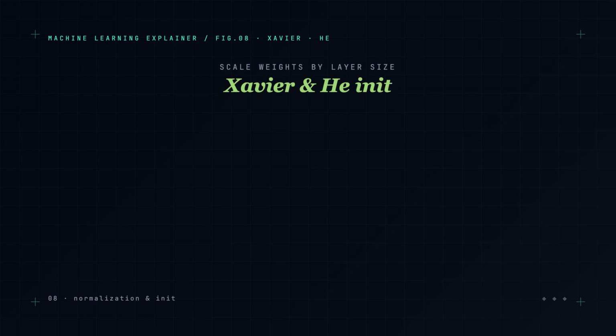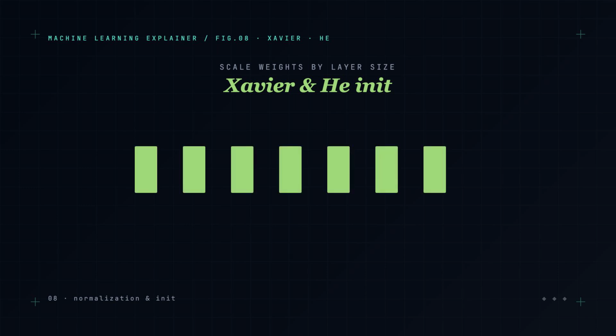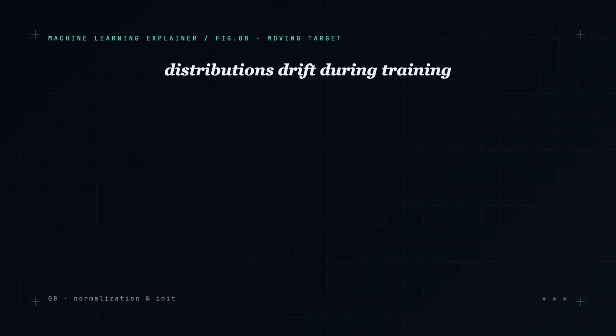The fix is smart initialization. Methods like Xavier and He scale the random weights based on how many inputs each neuron has. The idea is simple: keep the size of the signal roughly constant as it passes through each layer, not growing, not shrinking. He initialization is tuned for ReLU networks specifically. It's a one-line change, and it's the difference between a deep network that trains and one that just sits there, dead.